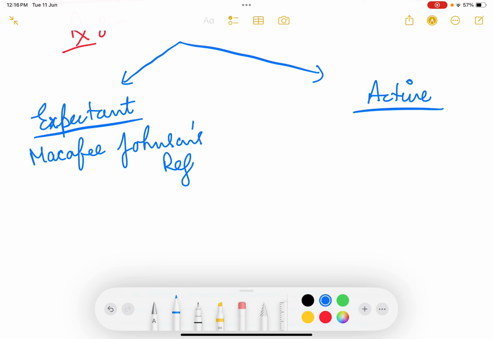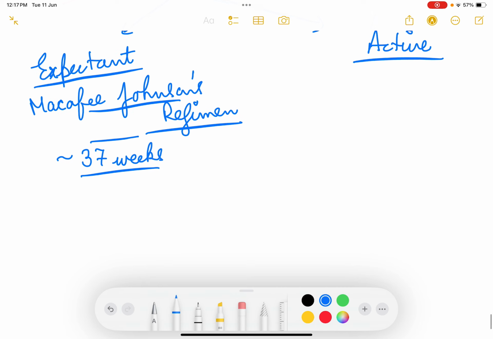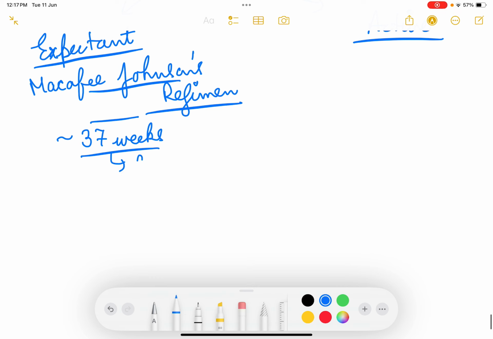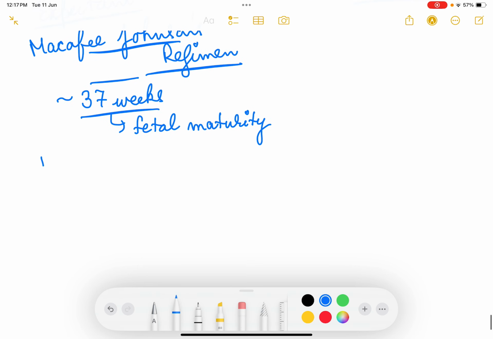So what is this McCafe-Johnson's regimen? McCafe-Johnson's regimen says that we will try to carry the pregnancy up to 37 weeks. 37 weeks तक हम प्रेगनेंसी कंटिन्यू करने की कोशिश करेंगे एंड अभी तुरंत सिजेरियन सेक्शन नहीं करेंगे. And we will try to wait till 37 weeks because fetal maturity will be best at 37 weeks and beyond. So हम fetal maturity, lung maturity होने तक पेशेंट को कंजर्वेटिवली मैनेज करेंगे एंड वी विल नॉट गो फॉर इमीडिएट सिजेरियन सेक्शन.